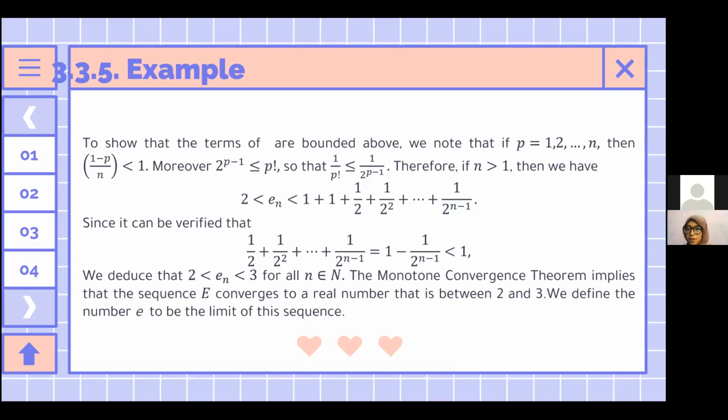The monotone convergence theorem implies that the sequence En converges to a real number that is between 2 and 3. We define the number e to be the limit of this sequence.